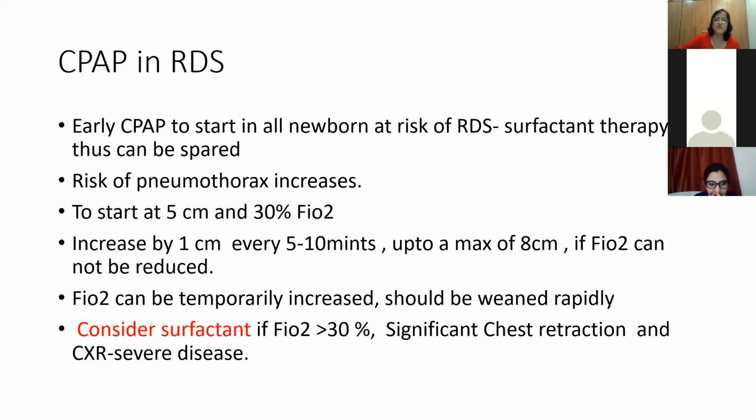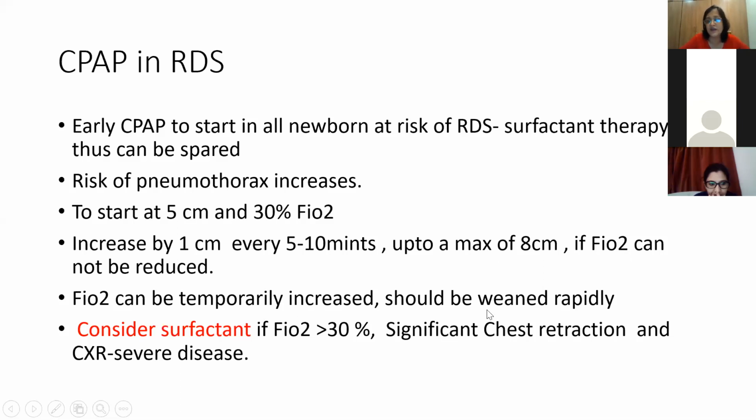To start with, we use 5 centimeters and 30% FiO2, and increase by 1 centimeter every 5 to 10 minutes by assessing the baby. We can go up to a maximum of 7 to 8 centimeters depending upon the gestational age. If FiO2 cannot be reduced, we don't try to increase the FiO2, we try to increase the pressure, because in RDS the main problem is with the pressure. FiO2 can be temporarily increased,